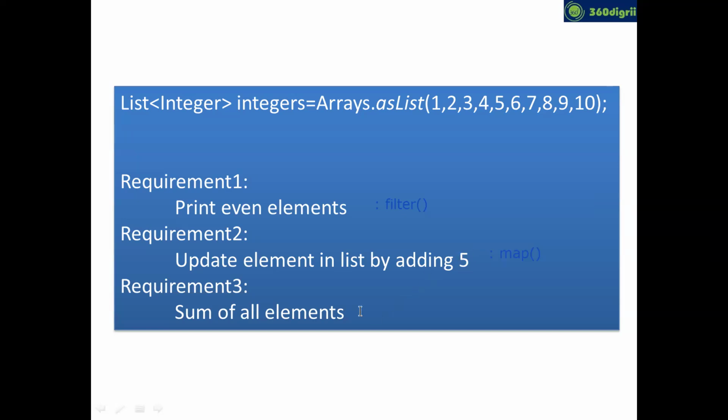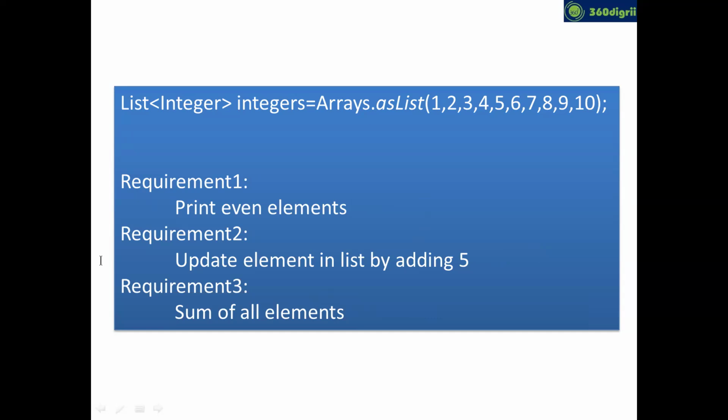Okay. Now the last requirement: the sum of all elements. We have 10 elements. Sum means we have to do 1 plus 2 plus 3 plus 4 plus, right? So finally you'll get a single element. We are reducing the whole list into a single element. That's what we use the reduce function. So these are the use cases for when to use filter, map, and reduce.